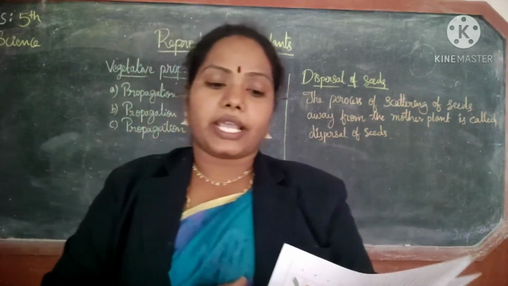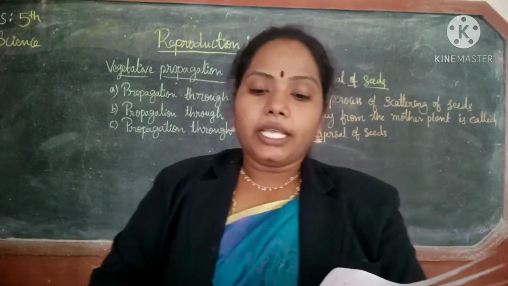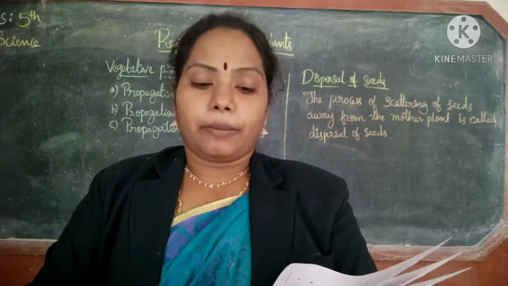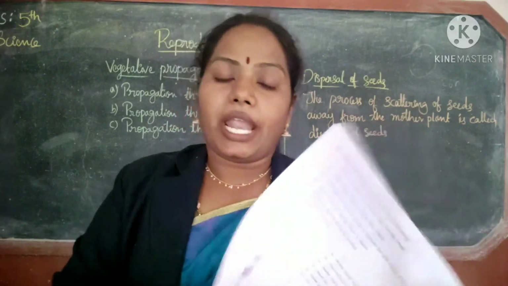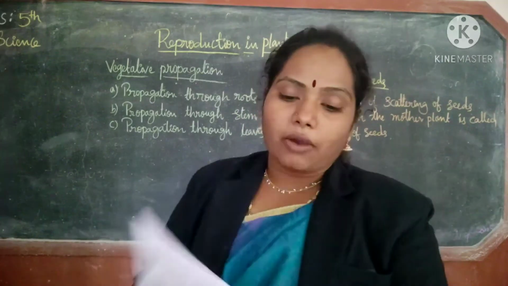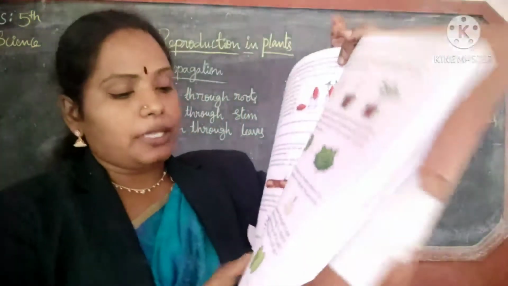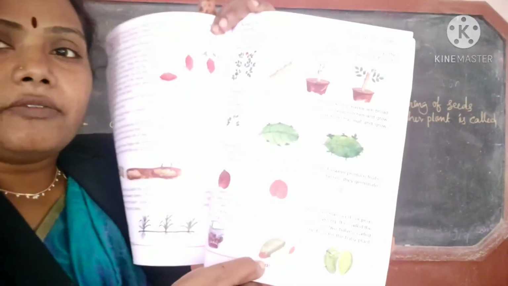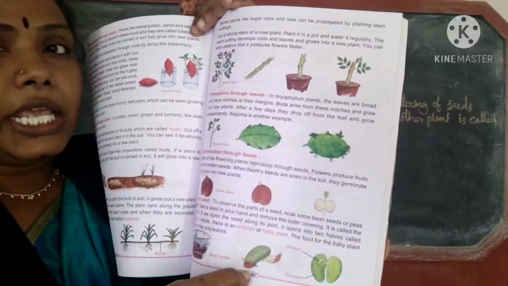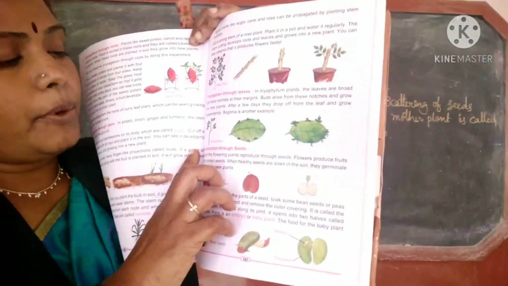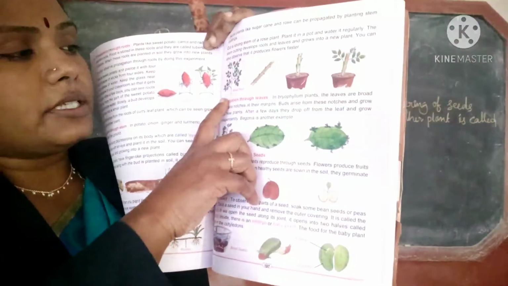Now come to the second one. Explain reproduction through leaves with an example. Reproduction through leaves, here we have given the topic. The page number is 197. Here in this page number, you have to write reproduction through leaves.